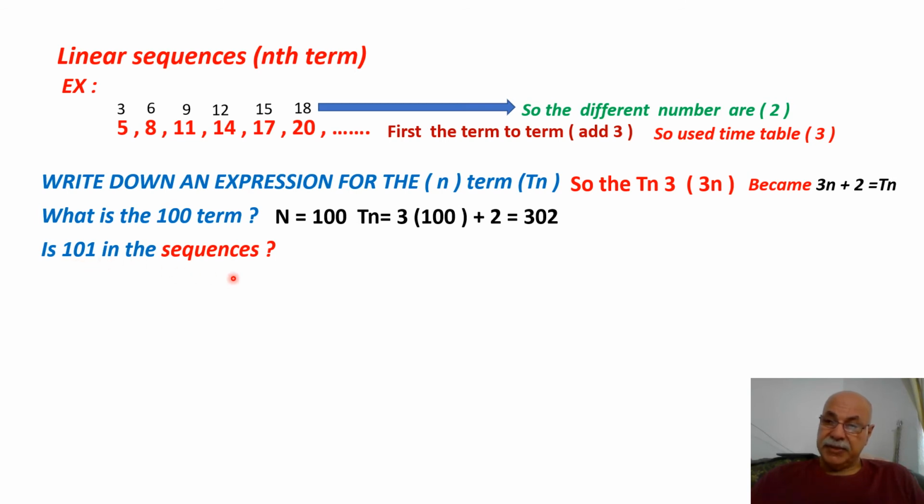Is 101 in the sequence? We see 3 times the term plus 2 equals 101. We just write this equation, because this is the normal term, 3n plus 2. This is the difference between this one and this one and this one. So 3n plus 2 equals 101, because he asked whether this term is 101.